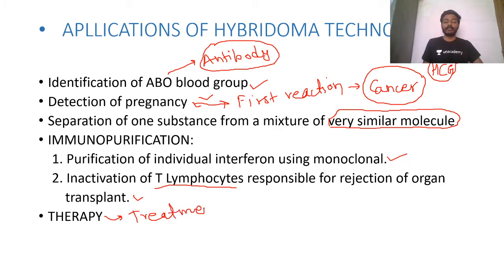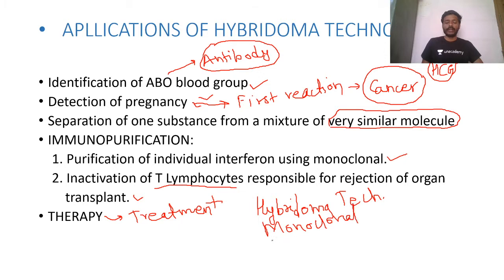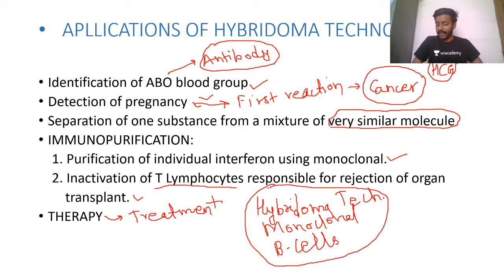Fine. So my advice to you, I'm just writing down the words. If you come across these words in The Hindu, just read it carefully and try to understand. Hybridoma technology, monoclonal antibodies. Okay, then if you come across B cells, just read them properly. Okay, so this is all about hybridoma technology.